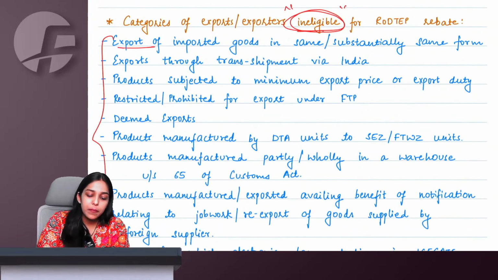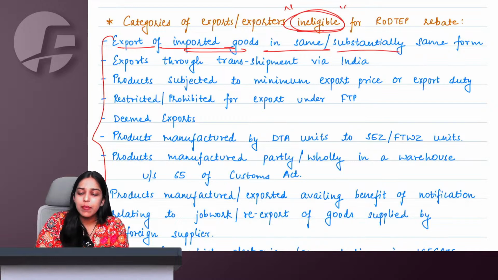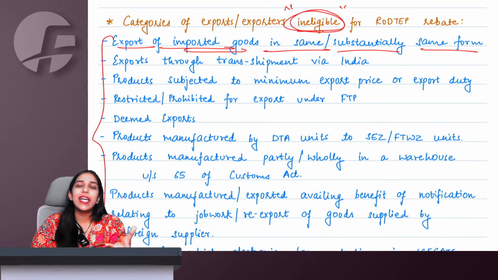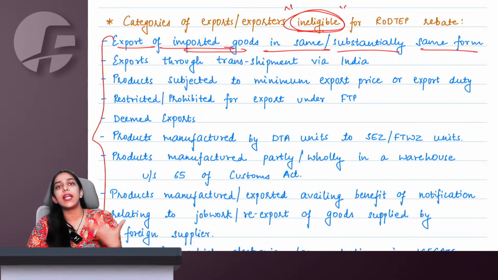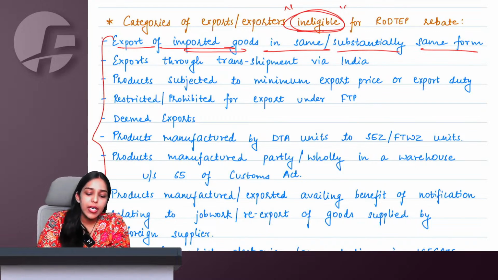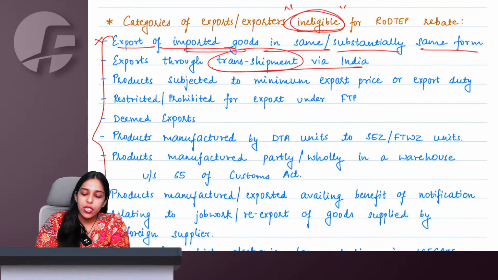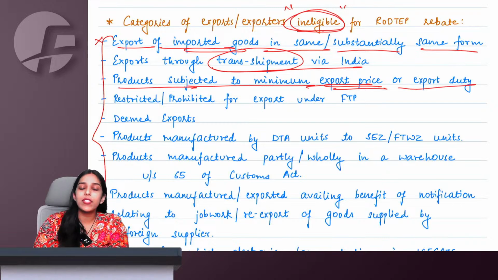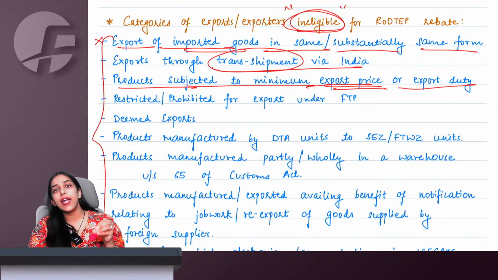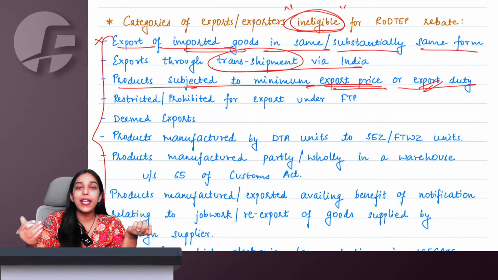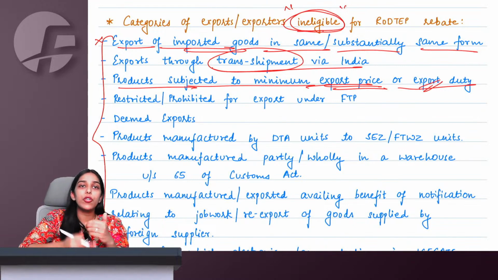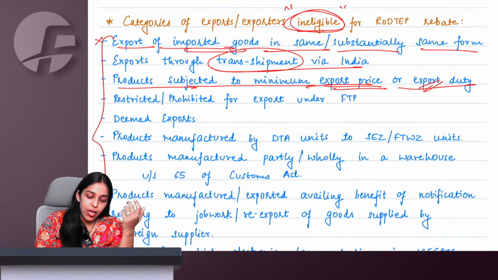So if you are exporting imported goods in substantially the same form, basically you're a trader, importing and exporting, not doing any value addition, not involved in any kind of manufacturing process, then you do not get RODTEP benefits. Or if you are doing transshipment. If products are subject to minimum export price or export duty, which means these are goods that the government is not promoting for export, therefore they have applied duty on export. So why would they give you any further benefit? So no RODTEP benefit on the same.